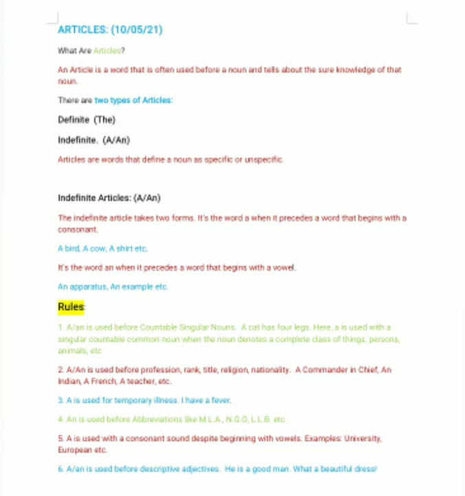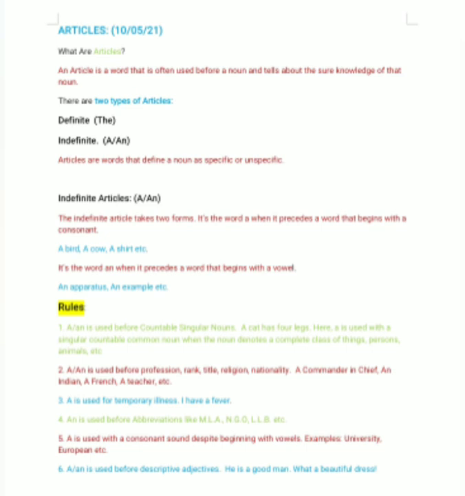Now there are certain rules. Let us know the rules where to use the indefinite articles. First one, a or an is used before countable singular nouns. A cat has four legs. So here a is used with a singular countable common noun when the noun denotes a complete class of things, persons or animals.